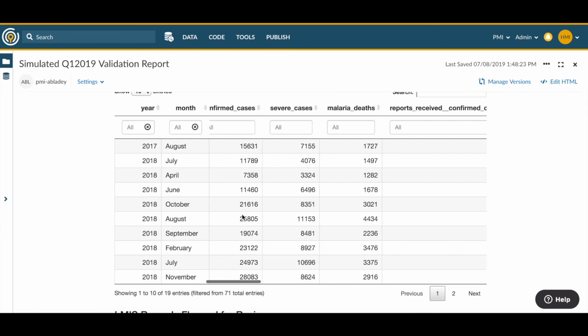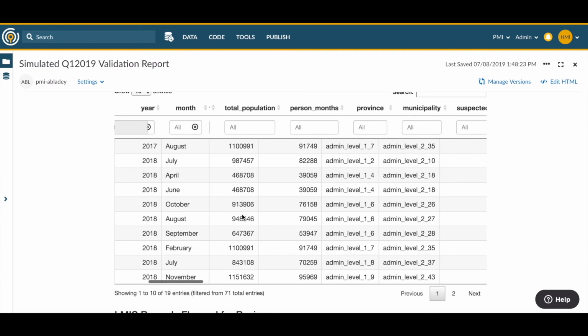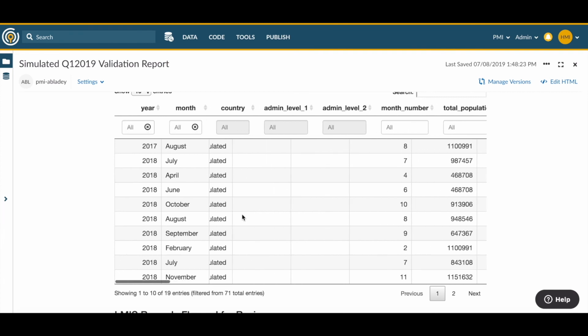And scroll back over and explore details about which records these are, so that we know more about the data quality and where to look for errors. Actions that can be taken by the PMI country team as a result of viewing this diagnostic report could include sharing a list of the 19 records flagged for review with the NMCP and HMIS unit of the Ministry of Health, with a recommendation that they review these particular records.